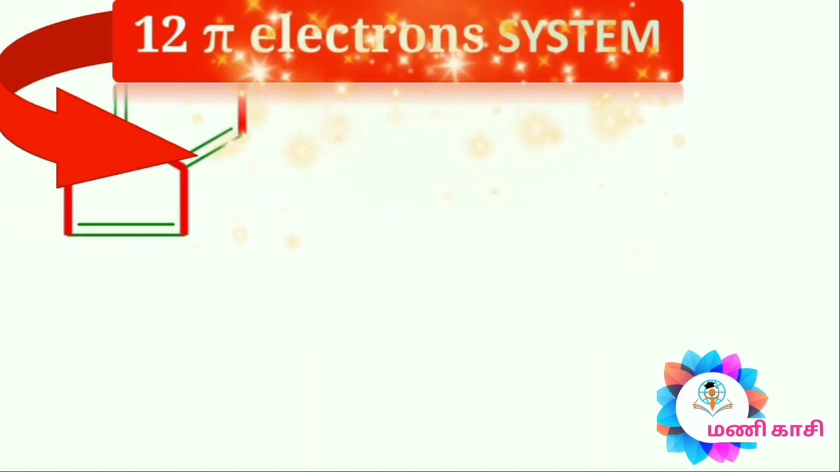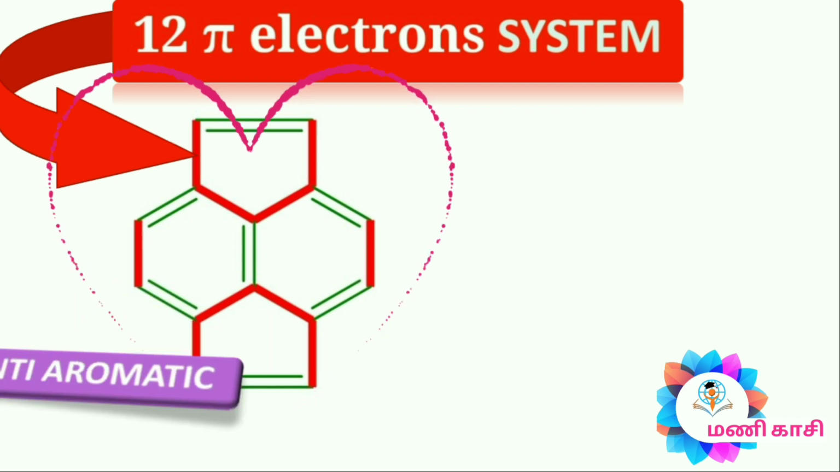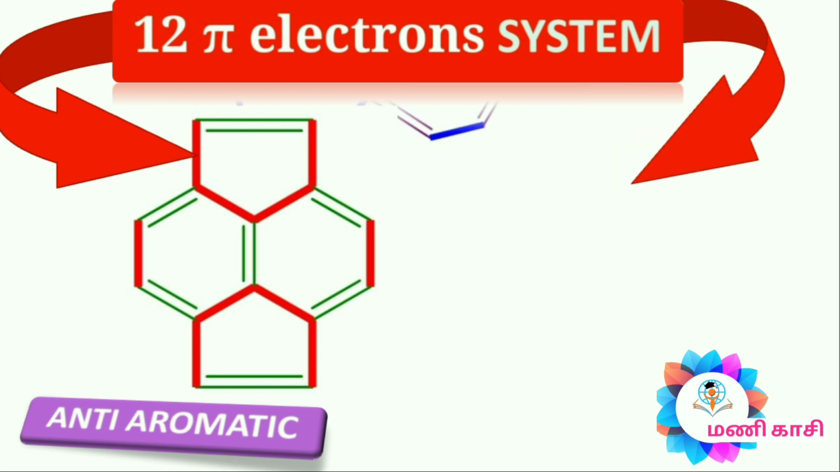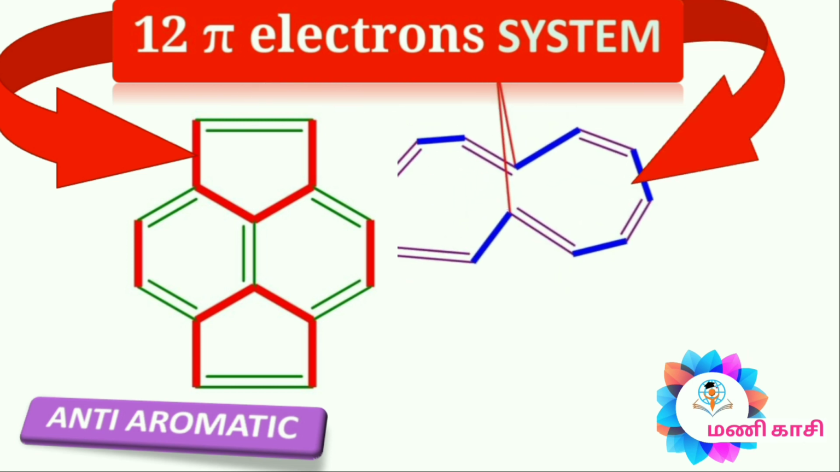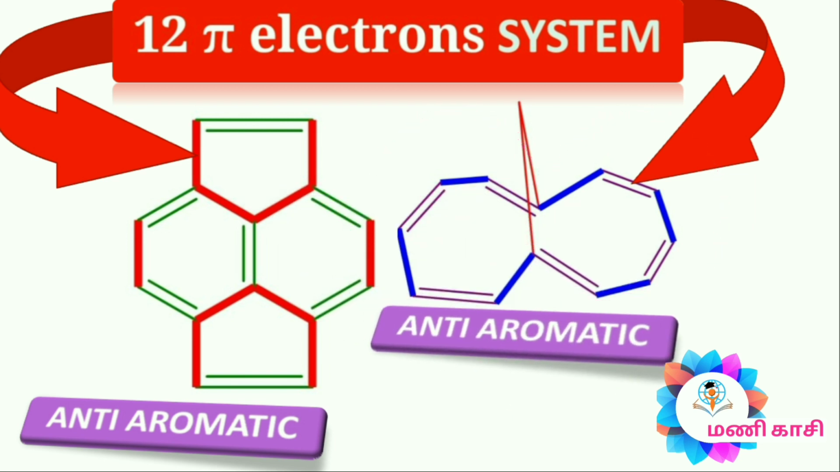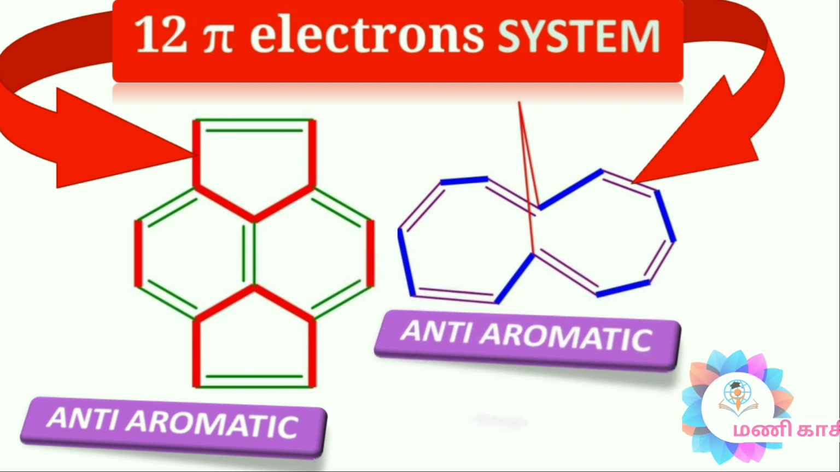In this case of 12 pi electrons, it follows cyclic, planar, conjugated pi bonds and it follows the 4n pi electron system. So this compound is known as anti-aromatic. The bridged 12 pi electron system follows cyclic, planar, conjugated pi bonds and finally follows the 4n pi electron system. This compound is also known as anti-aromatic.